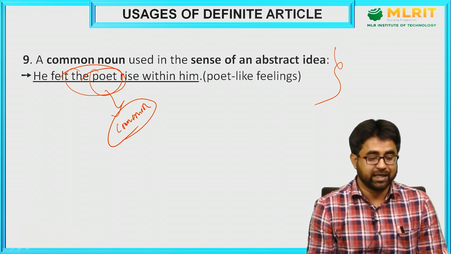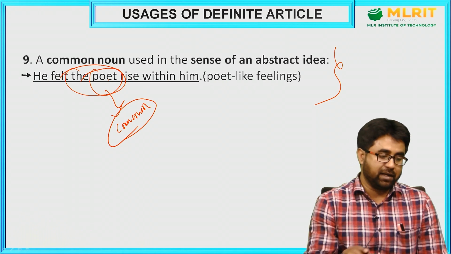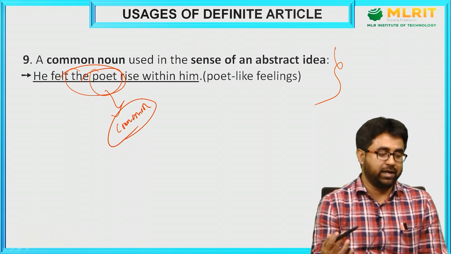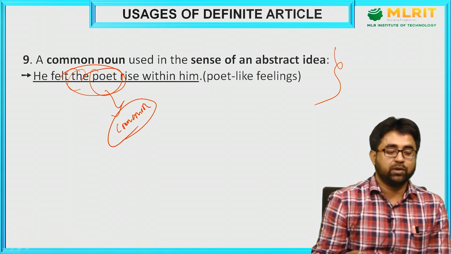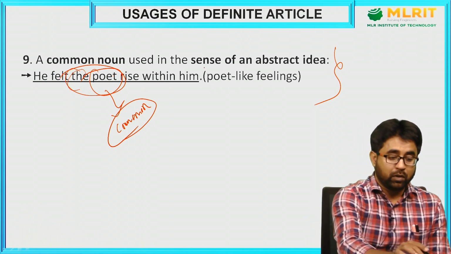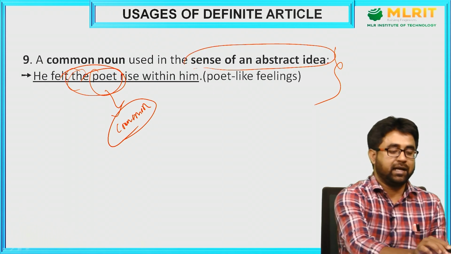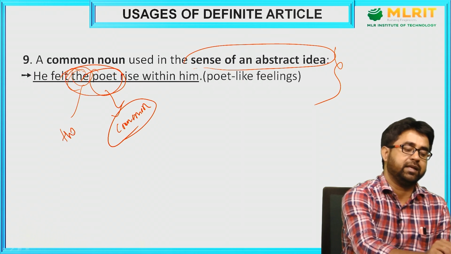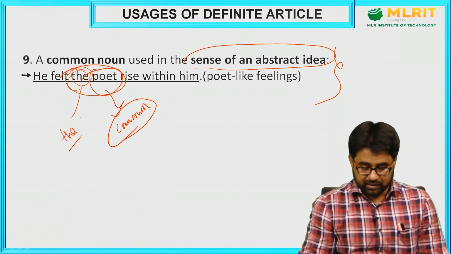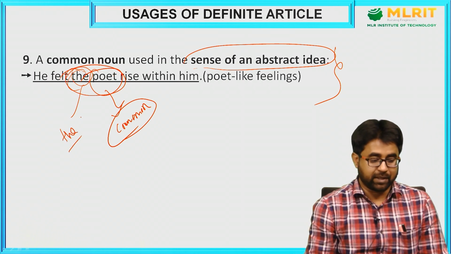Instead, I am using it as an abstract idea, because I want to say the poet-like quality. When we use a common noun in the sense of an abstract idea, that common noun will always take the definite article the. This is somewhat different compared to the other usages. Please remember that.